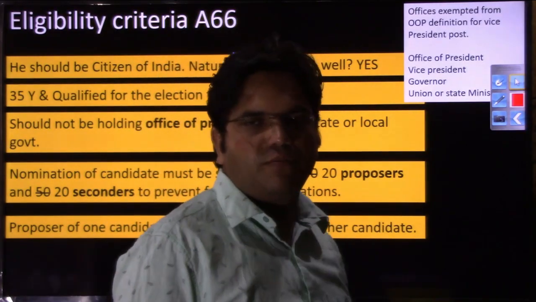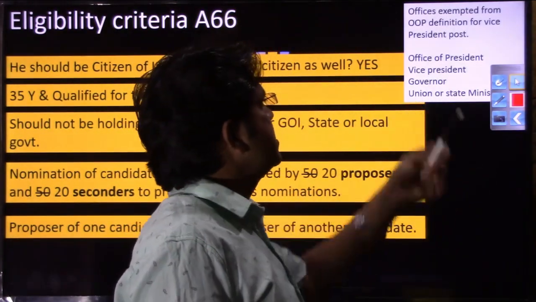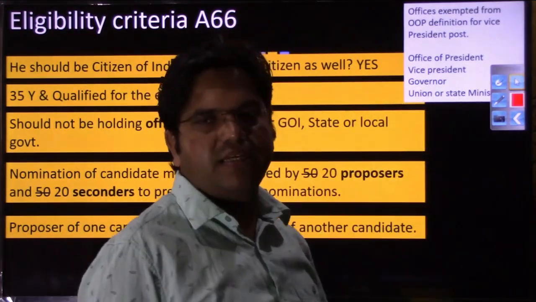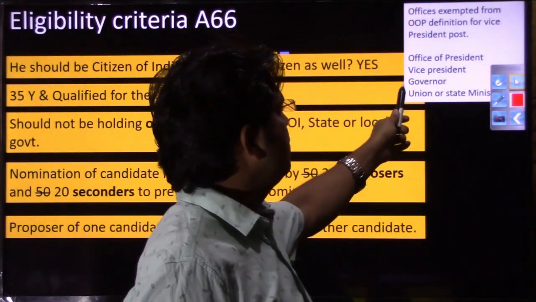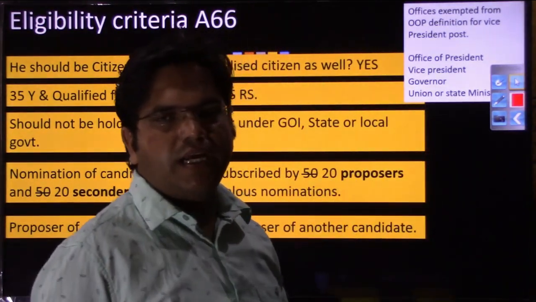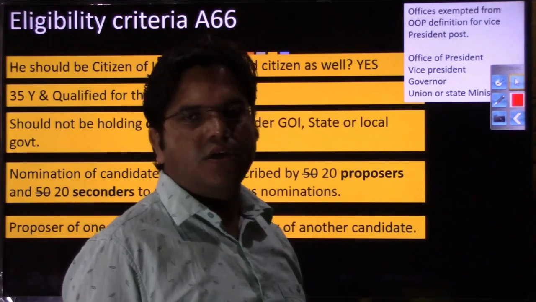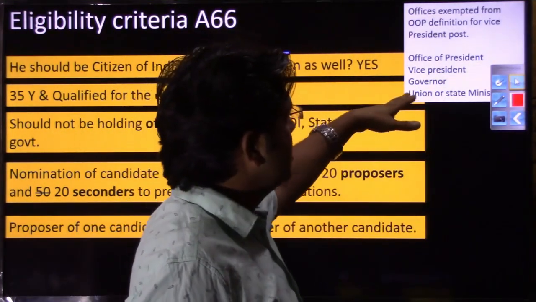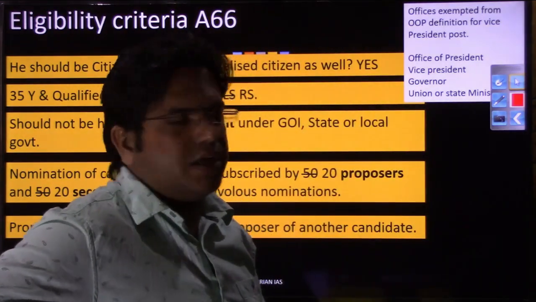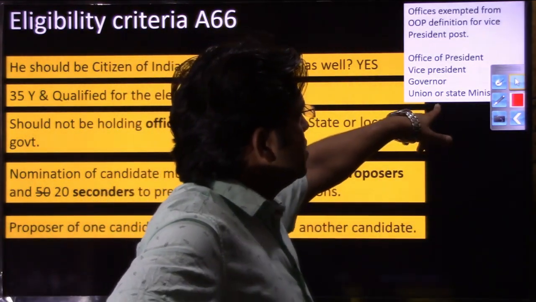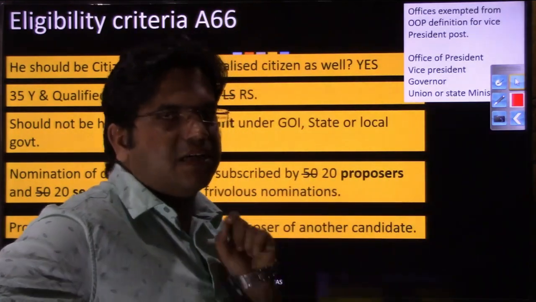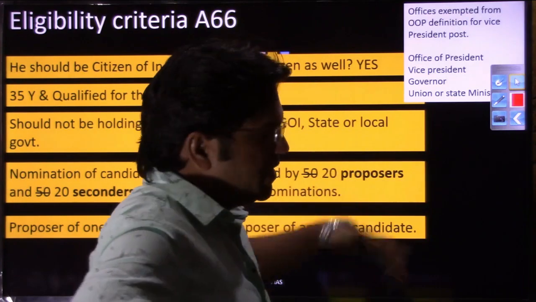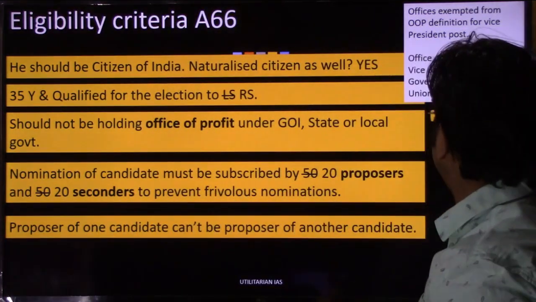Offices exempted from office of profit for the vice presidential election. So these 5 offices: office of president, office of governor, office of vice president, and union and state council of ministers. If you are any of them, if you are president, vice president, governor, part of the union council of ministers, or part of a state council of ministers, these posts and designations will be exempted from the office of profit definition, right?